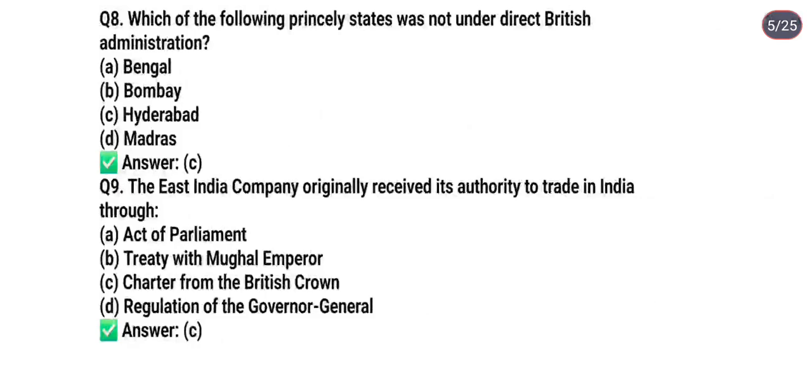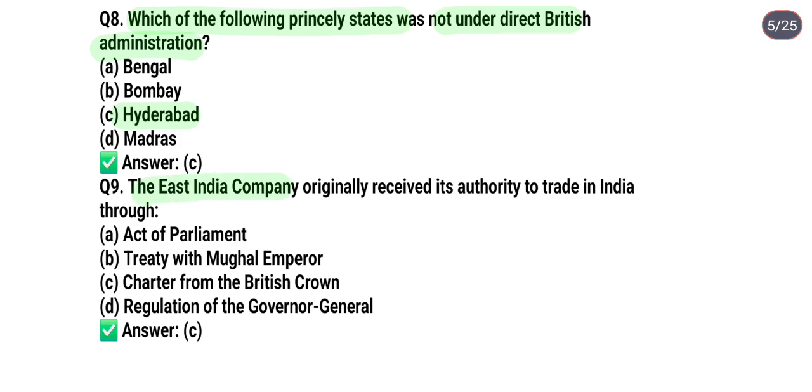Next question is, which of the following princely states was not under direct British administration? Option A, Bengal. Option B, Bombay. Option C, Hyderabad. Option D, Madras. So the correct answer is option C, it means Hyderabad.